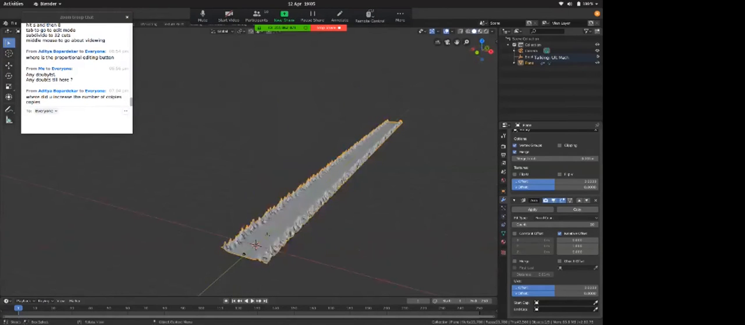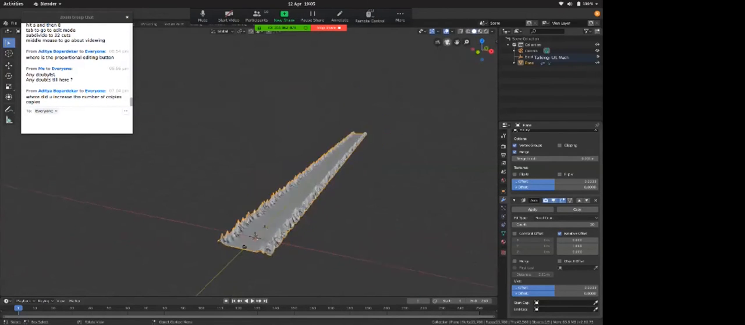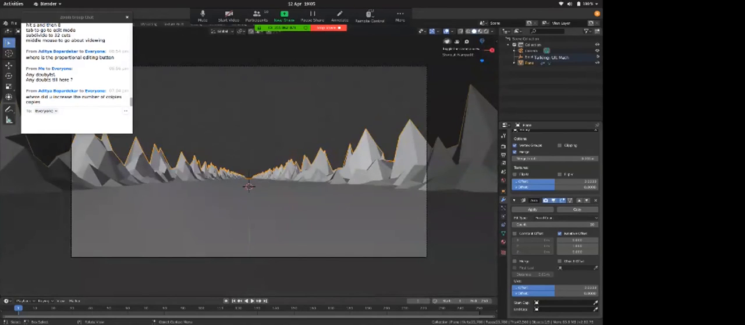If I go to my camera again, camera view, by clicking this icon, I can see that I cannot see this edge. So my job here is complete. My basic scene is complete.